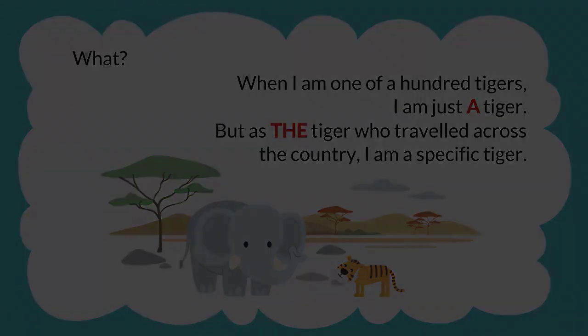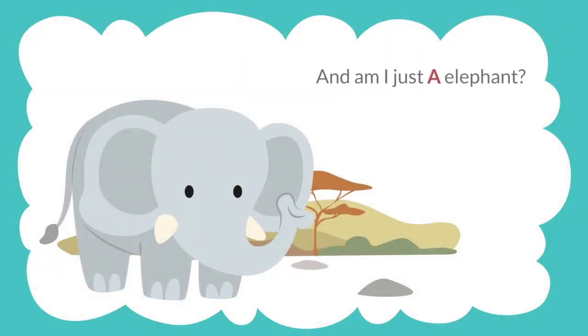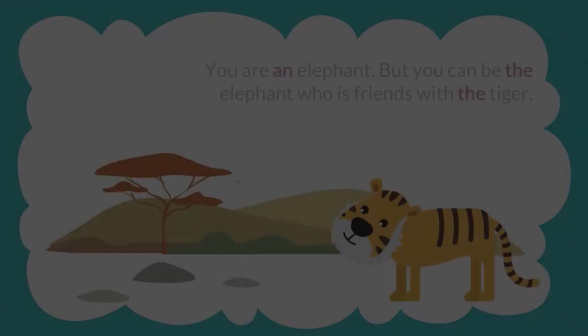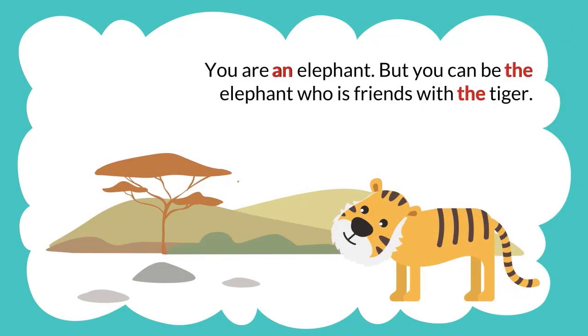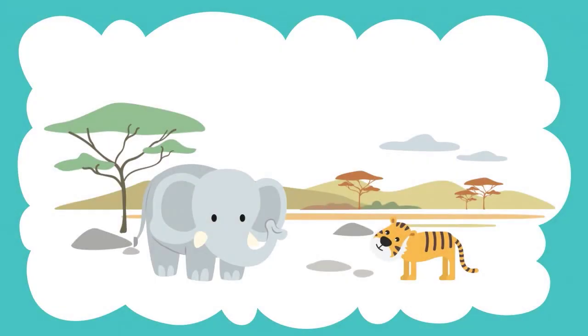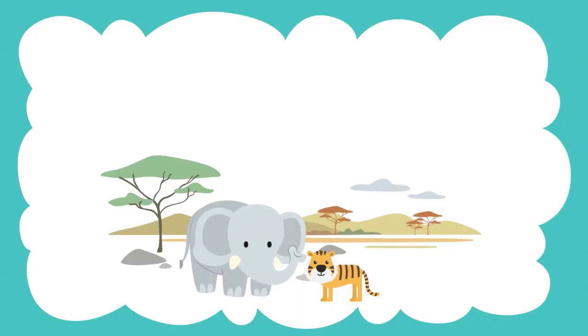The elephant looked thoughtful. "And I am just an elephant?" The tiger shook his head. "You are an elephant, but you can be the elephant who is friends with the tiger. What do you think?" The elephant loved the idea. The tiger and the elephant became best friends. The end.